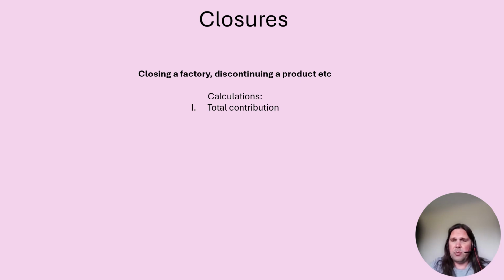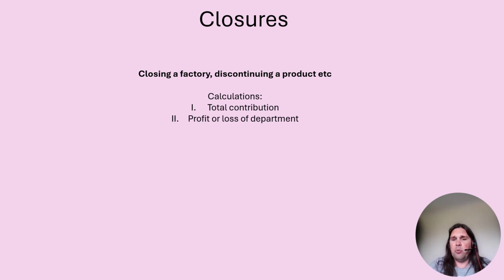This isn't about contribution per unit if you're talking about discontinuing a product or a factory, because you're looking at the overall financial impact of that department. What are we going to lose if we close that department? So the contribution is really important, and you should be looking at it whether it's over a number of years. They give you previous years and you can work out total contribution, or just for one, how much contribution does that department make? So the revenue minus any variable costs of production.